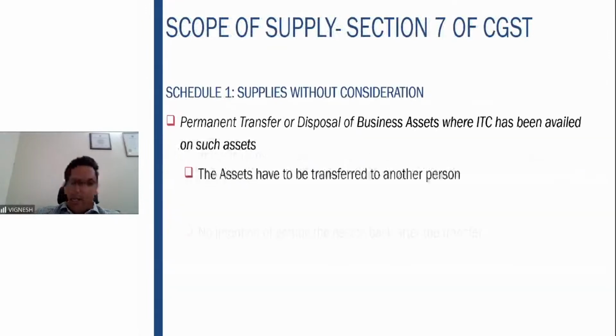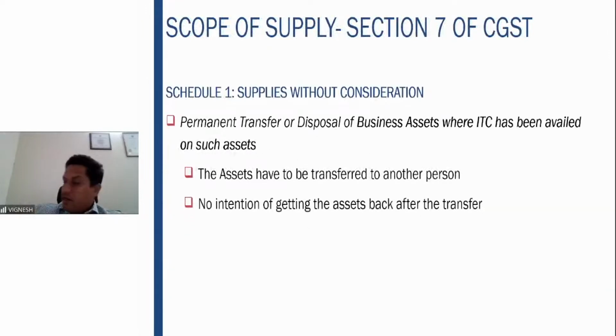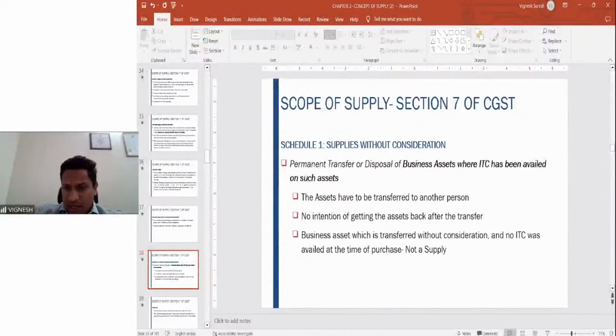Let us look at each transaction covered in schedule number 1, which talks about the various transactions which are to be treated as supplies even though they are made without consideration. Sir, if import of service is not for consideration, then it has to come in your schedule 1, which we are going to discuss now. If it is not coming in schedule 1, in that particular situation, you cannot take that as the supply.